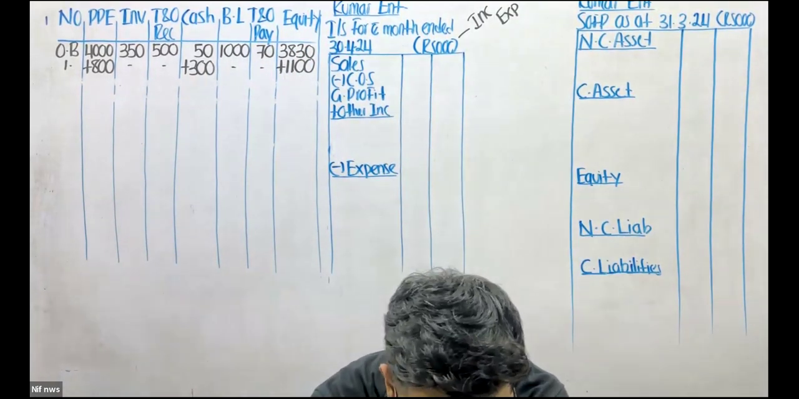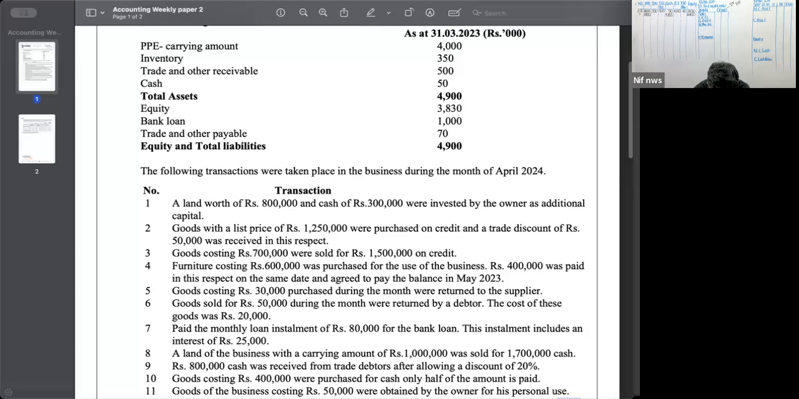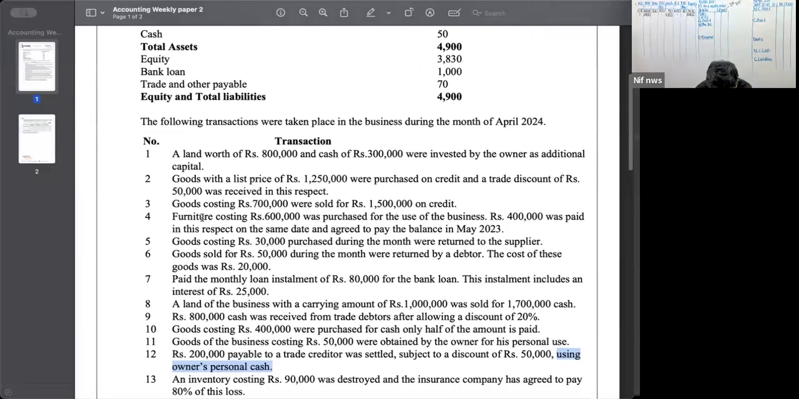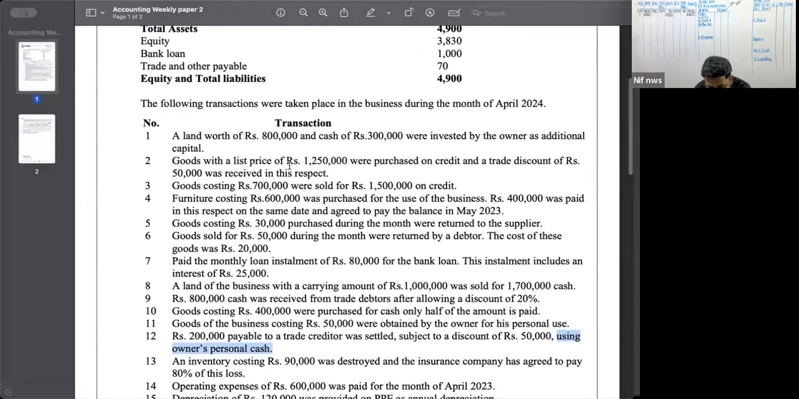Okay. So now, what is the second question we got? Second transaction we got: goods with a list price of 1,250 were purchased on credit. A trade discount of 50,000 was received in this respect. Guys, focus on this trade discount. Goods with a list price.